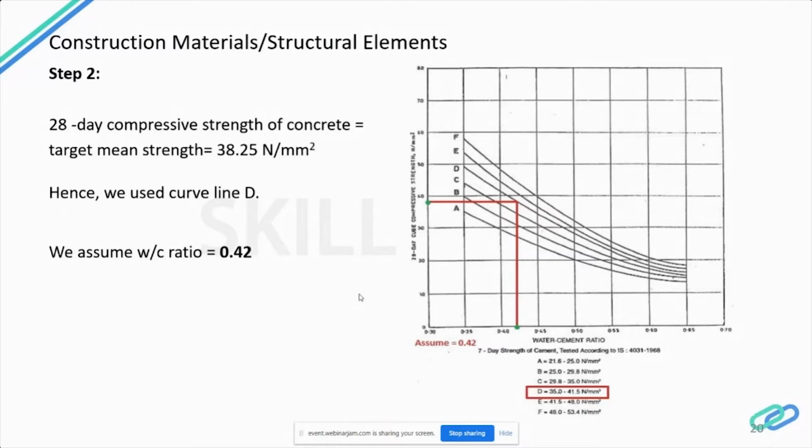So if you see, the D values are in between 35 to 41.5 Newton per mm square. So with this value, I've taken this D curve and I've calculated the water cement ratio value as 0.42. That is why I've indicated here the assumed water cement ratio is 0.42.